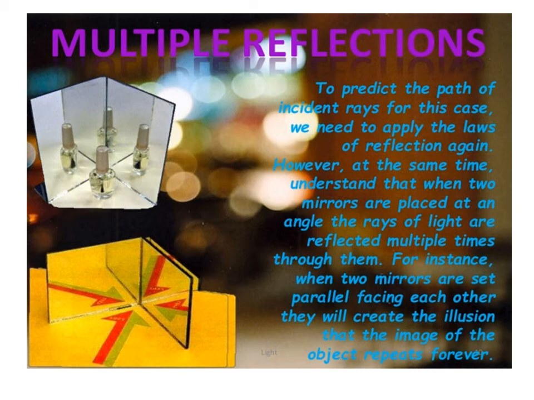Multiple reflection. To predict the path of incident rays, for this case, we need to apply the laws of reflection. However, at the same time, understand that when two mirrors are placed at an angle, the rays of light are reflected multiple times through them. For instance, when two mirrors are set up parallel facing each other, they will create the illusion that the image of the object repeats forever. So this is the case of multiple reflections.